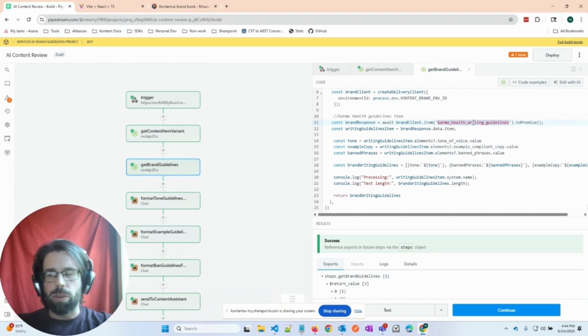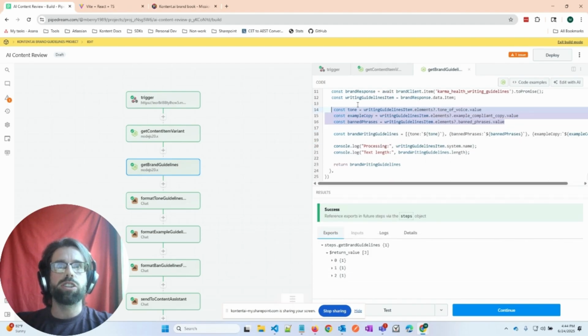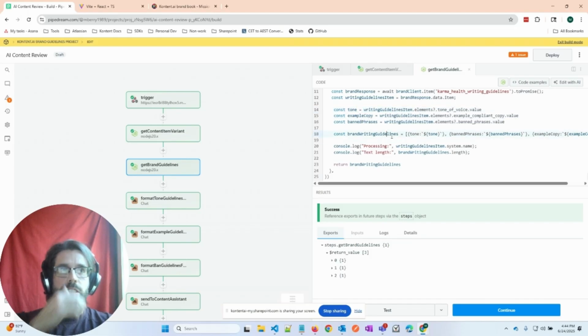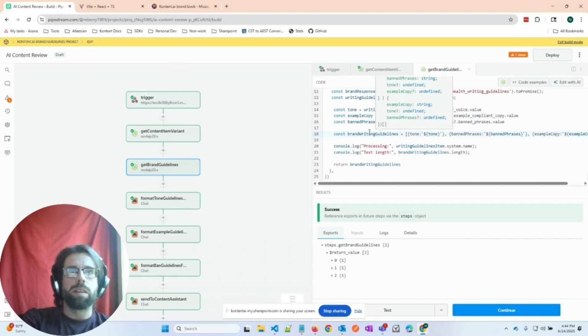I've just hard-coded the code name in here because we have all of the guidelines in a single item. You could, of course, write this in a different way and in multiple items, or you can make it more dynamic. That's up to you, but I just went for the simple path here. Then I extract each of those guideline sections, so the tone, example copy, brand phrases, and then I construct an object here that just has those three elements as separate objects in it.